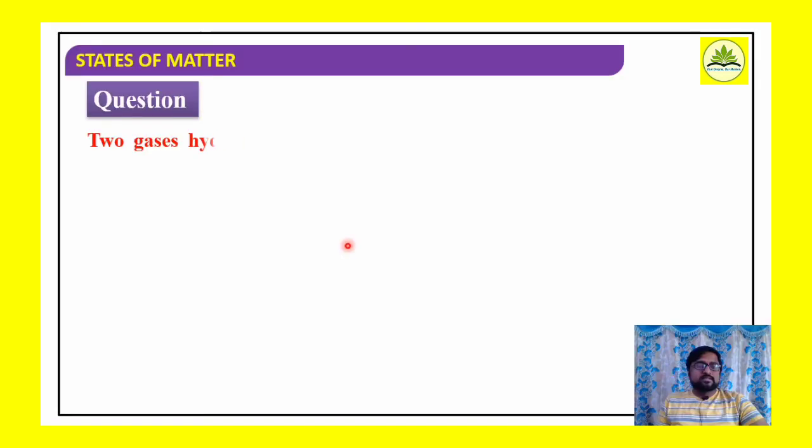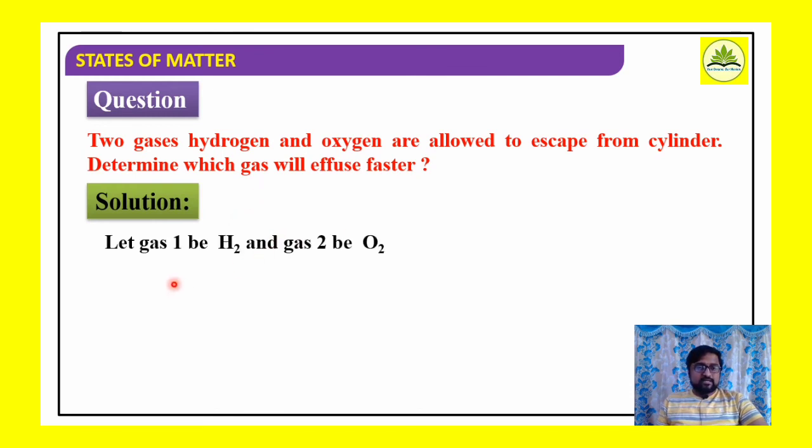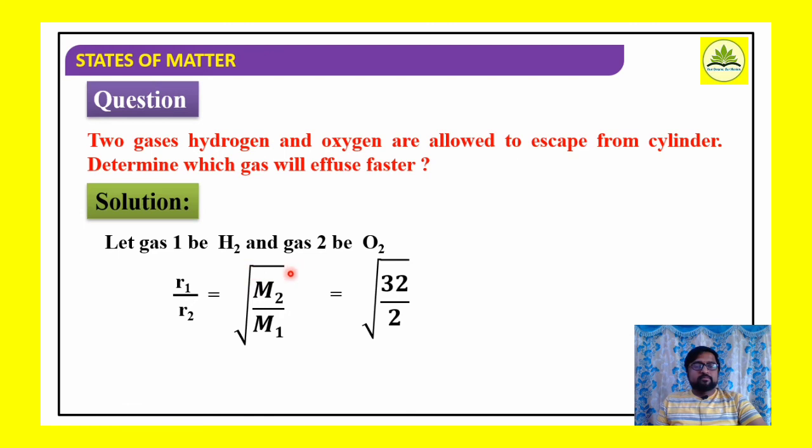Consider a question here. Two gases, hydrogen and oxygen, are allowed to escape from a cylinder. Determine which gas will effuse faster. We have to think of the rate of effusion here. Let us consider the first gas is hydrogen and the second gas is oxygen. R1 by R2 is equal to square root of M2 by M1. We know these relations. The molecular mass of oxygen is 32, and M1, the molecular mass of hydrogen, is 2. 32 by 2 is 16, and the square root of 16 is nothing but 4.